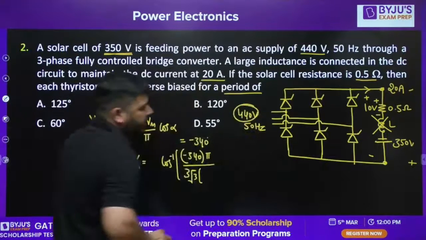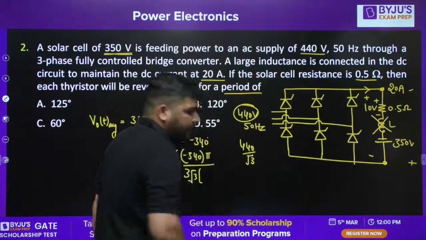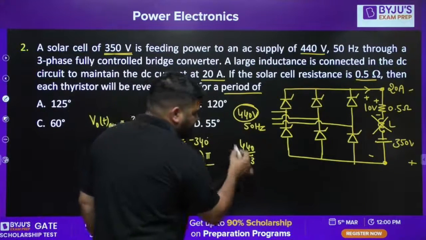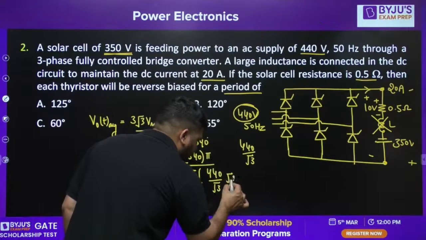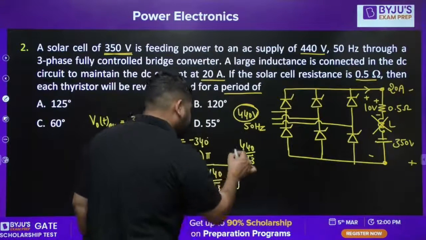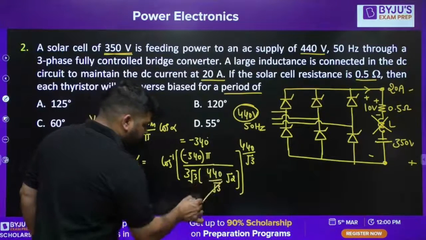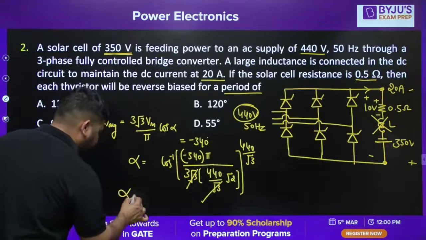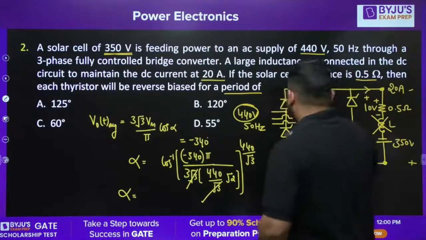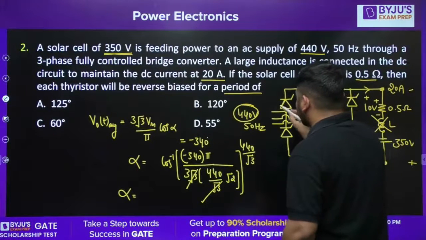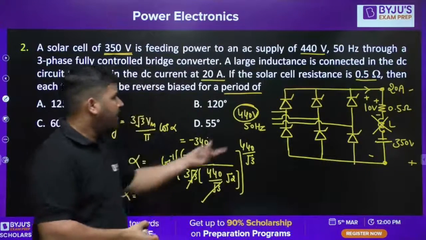Vm is the phase voltage maximum value. This is the RMS value of line voltage. So the RMS value of the phase voltage is this, and the maximum value of phase voltage is 440 by root 3 into root 2, okay? This is the maximum value of the phase voltage. So now you can cancel this and calculate alpha. It should be greater than 90. So first calculate the value of alpha so that we can understand at what instant this thyristor will start conducting.